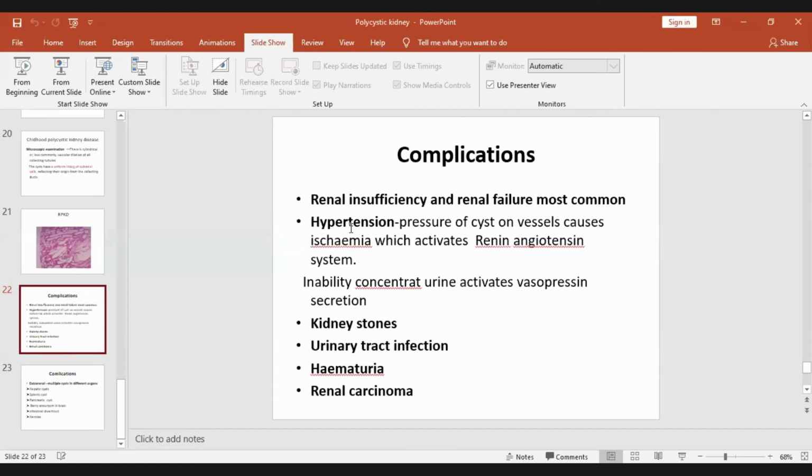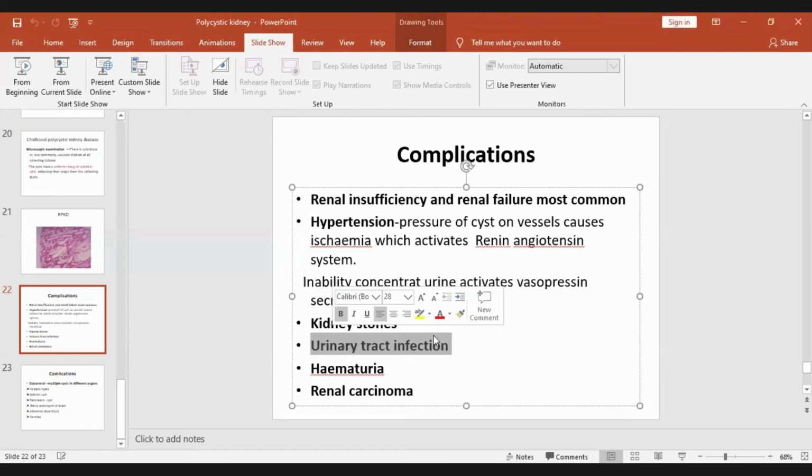Next is hypertension. All these patients are hypertensive, and this is because of pressure of the cyst on blood vessels, which leads to ischemia and which activates the renin-angiotensin system. Angiotensin causes the hypertension. The second is inability to concentrate urine, which activates vasopressin secretion. So both these things, renin-angiotensin as well as vasopressin, lead to the hypertension in the patient.